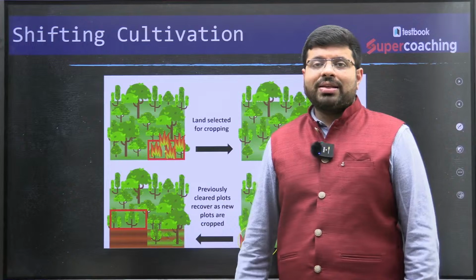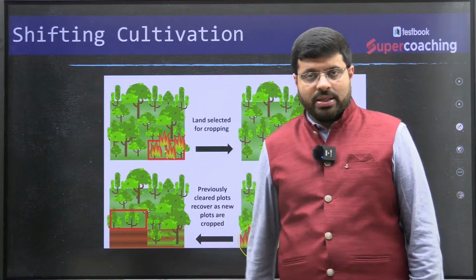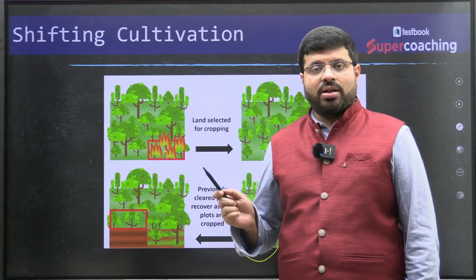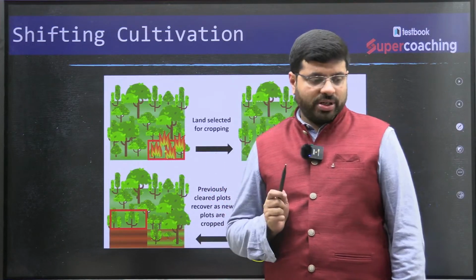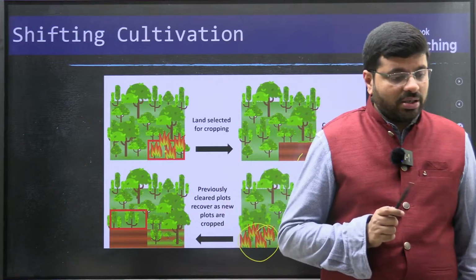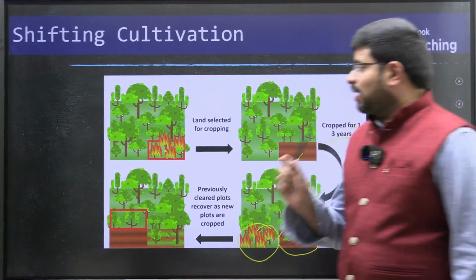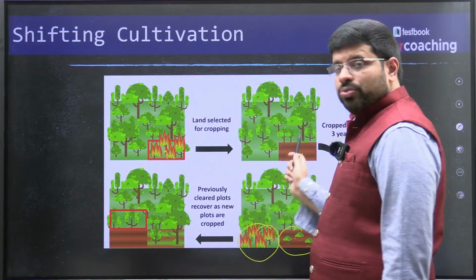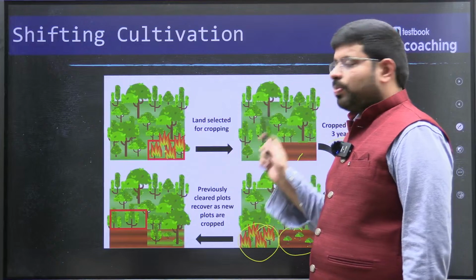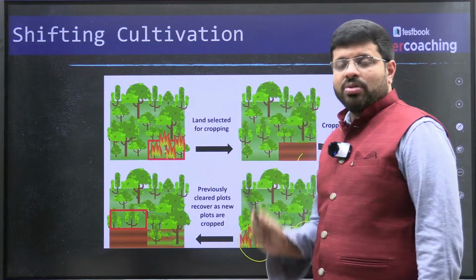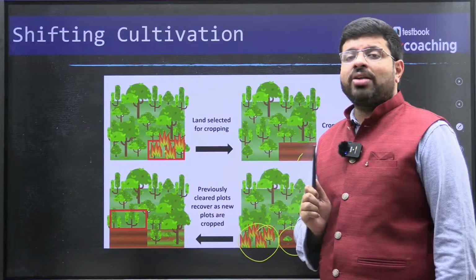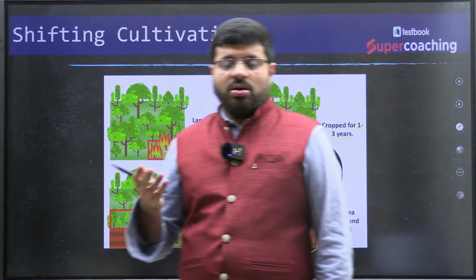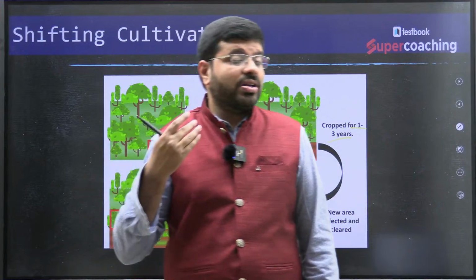So it is not like they keep this as a wasteland or barren land. Yes, for a few years they keep it fallow. After that, it is not converted into a wasteland. Once again, it will be recovered. So this is the kind of difference we have about agriculture in India. You select a certain area, burn it, produce the crops, and allow it to lie fallow for some years. What is fallow land? Where you don't practice agriculture for one season in a year or a few seasons.